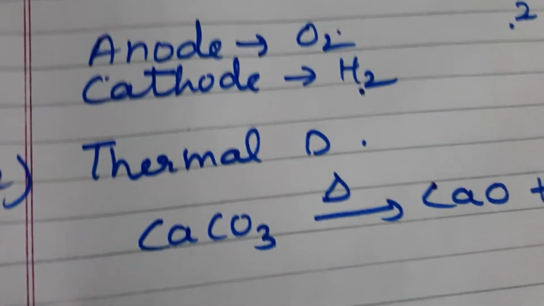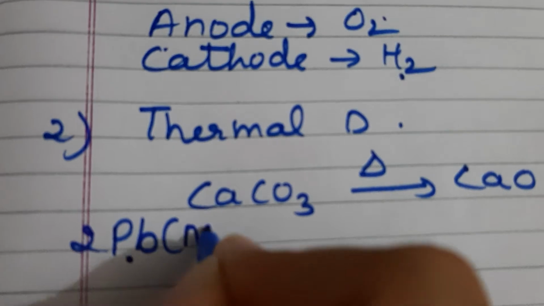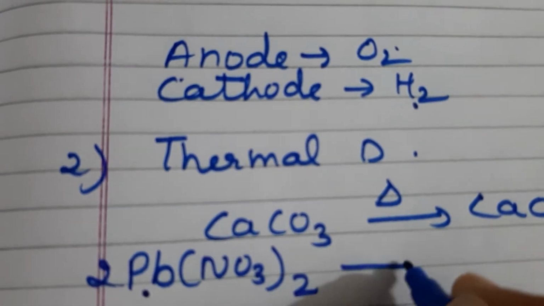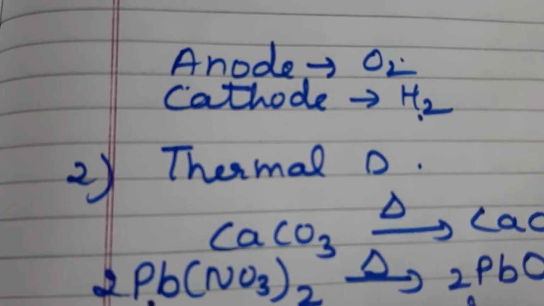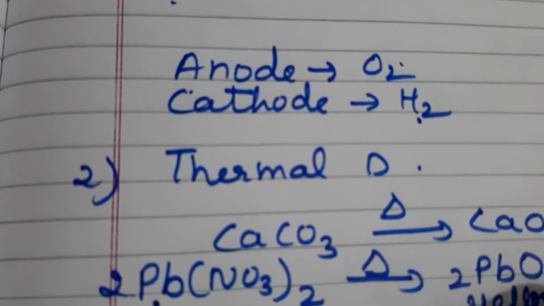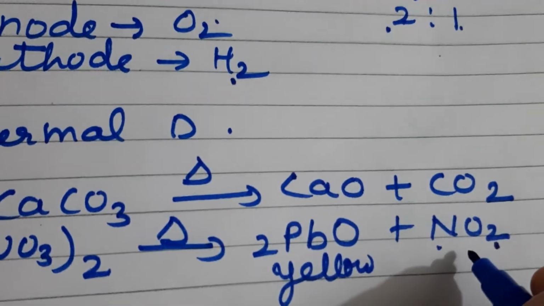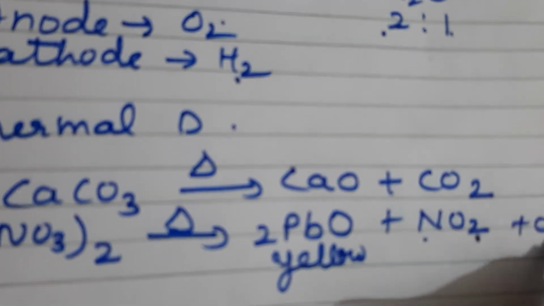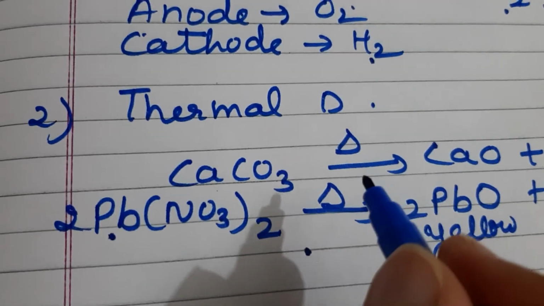Similarly, one more reaction is given in your book, which is again very important, lead nitrate. When we heat lead nitrate, it converts into lead oxide, which is yellow in color, plus nitrogen dioxide gas, which has brown fumes, and oxygen gas. So this is again an example of a thermal decomposition reaction.